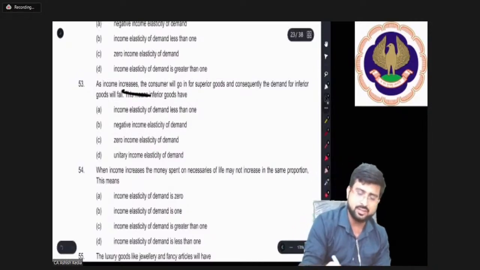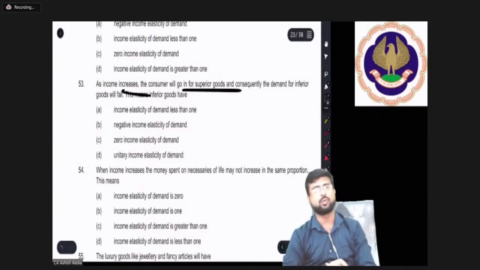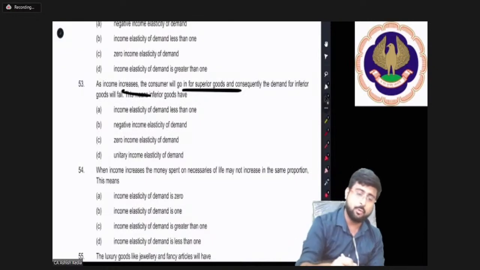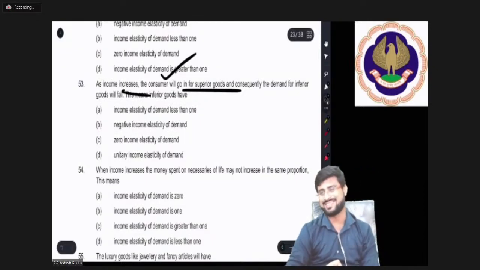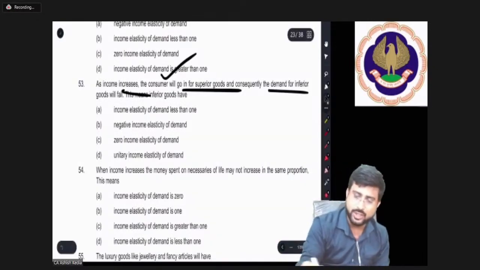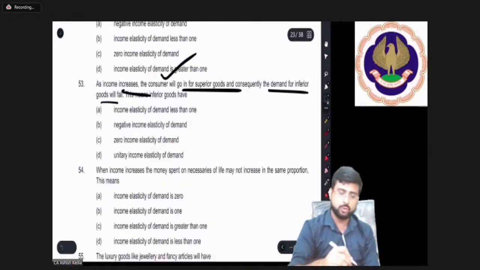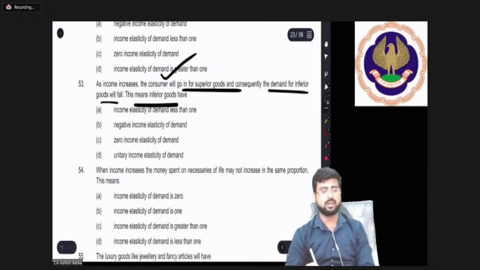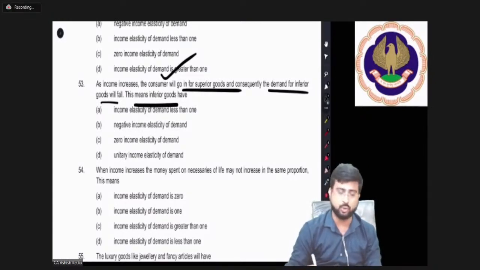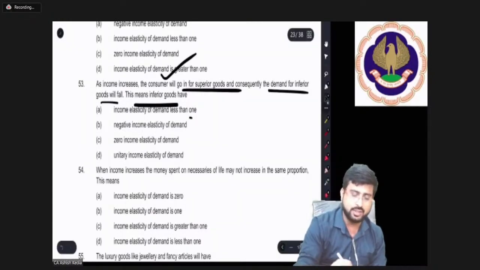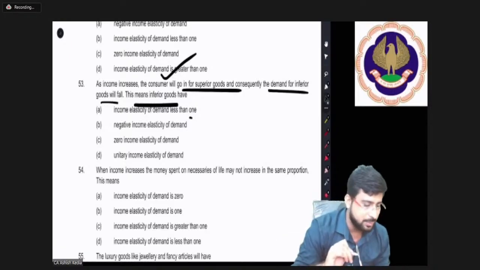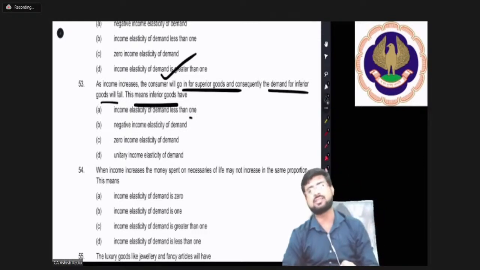As income rises, consumers will go for superior goods. Correct, consumers will buy superior goods. So it is a question from demand, because they are talking about a consumer, and consequently the demand for inferior goods will fall. So they are asking, what kind of elasticity do inferior goods have? Income less than 1, negative income elasticity, zero income elasticity, or unitary income elasticity? Come on everybody, answer it.